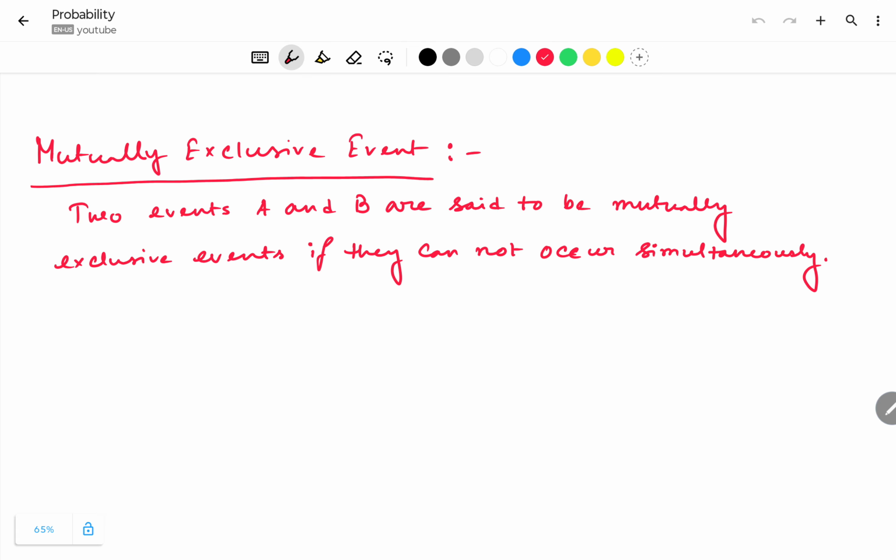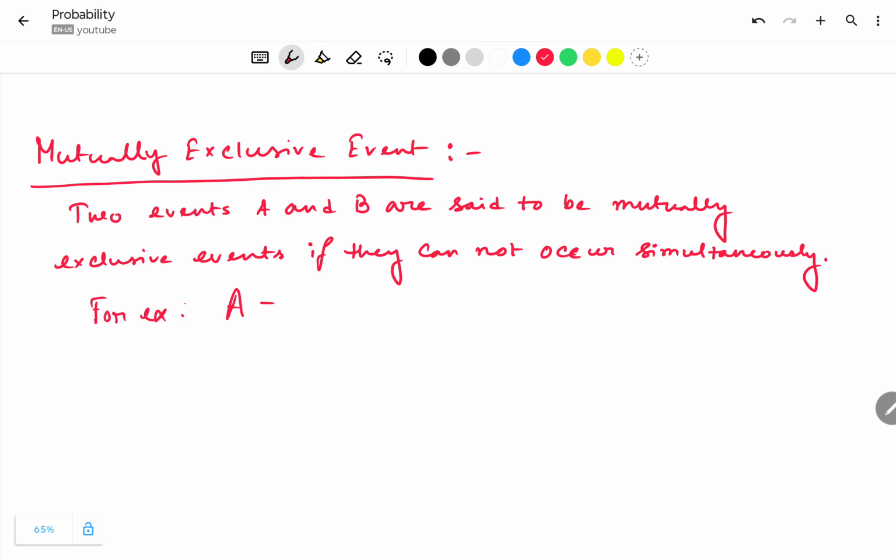In this video, we will learn the concept of types of event in probability. The first one is mutually exclusive event. Mutually exclusive events are those events which cannot occur at the same time. The definition is: two events A and B are said to be mutually exclusive events if they cannot occur simultaneously. Now, for example,